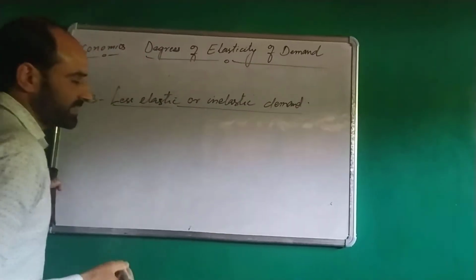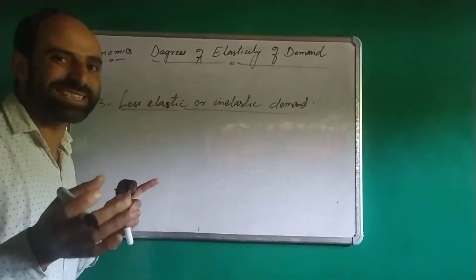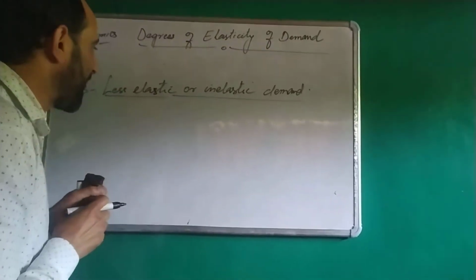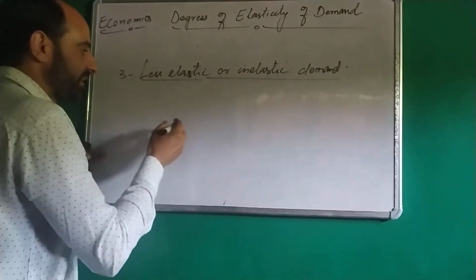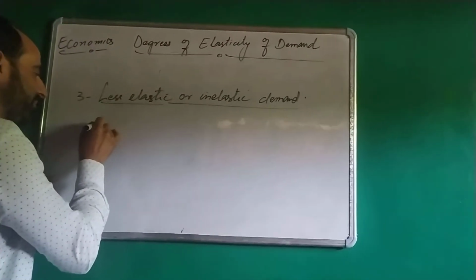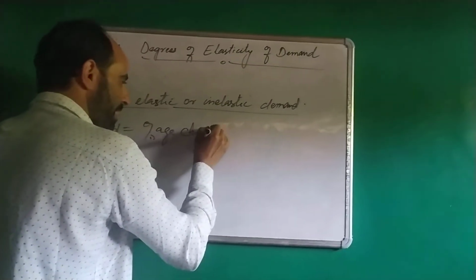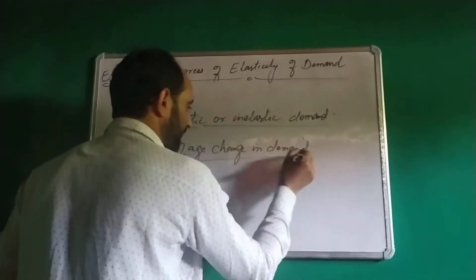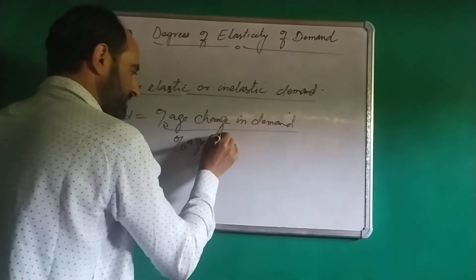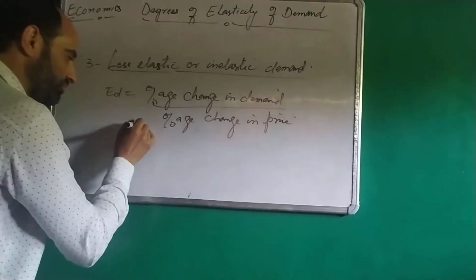Less elastic or inelastic demand. When due to a change in price, there is less than proportionate change in quantity demanded, or we can say that quantity demanded changes less than the change in price, the demand is called less elastic or inelastic demand. This can also be calculated by the formula ED is equal to percentage change in demand divided by percentage change in price.